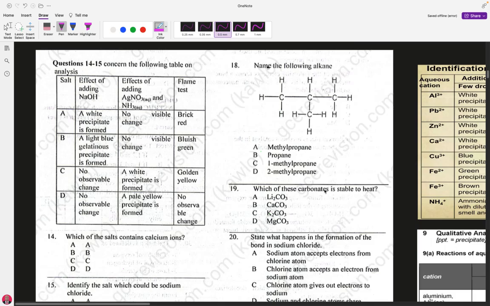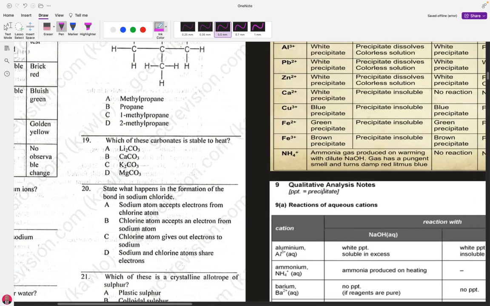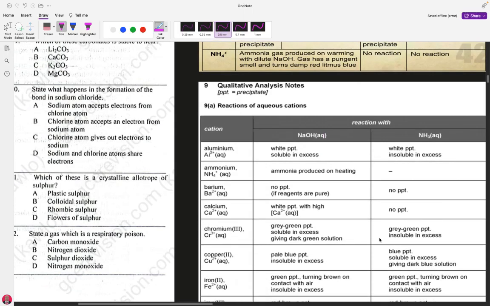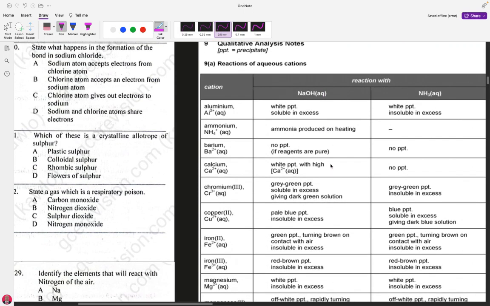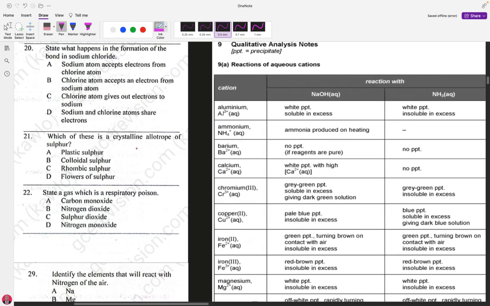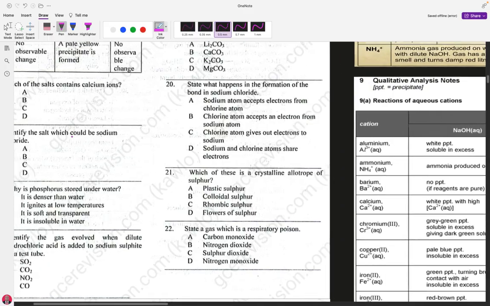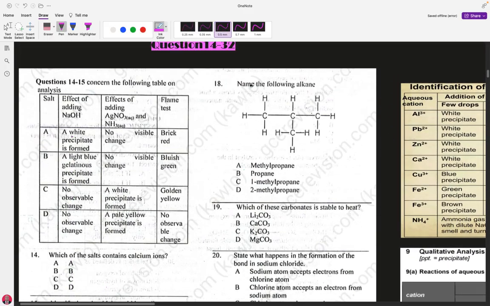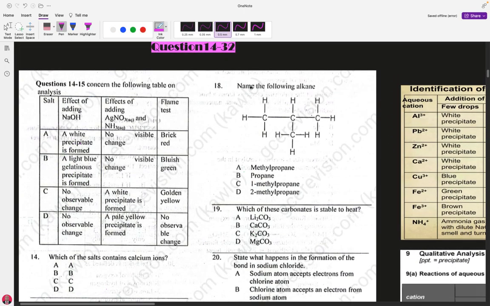Remember, we said on adding sodium hydroxide, the one that showed a white precipitate was aluminium. It was also calcium. But with ammonia, it is insoluble. But on the table here, you see that it is a white precipitate, but giving what? A flame test which is brick red.